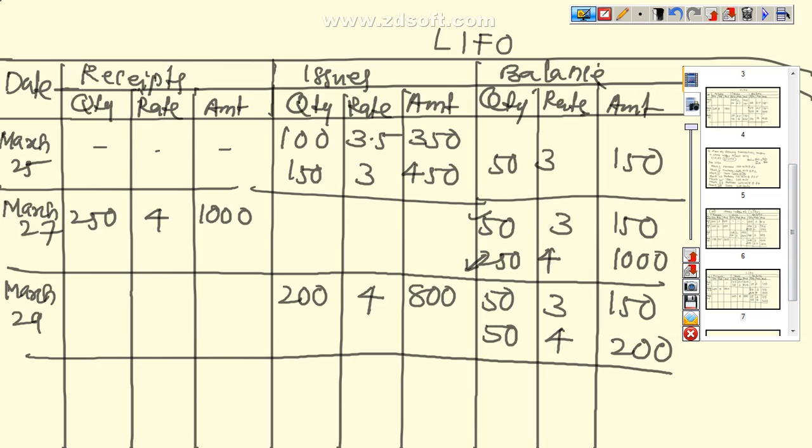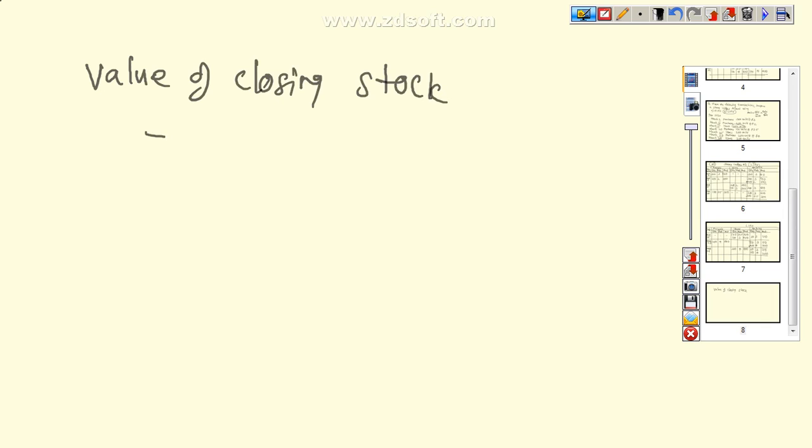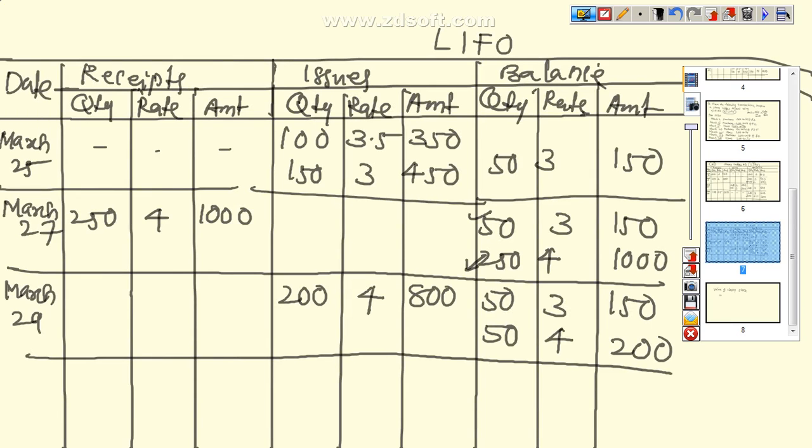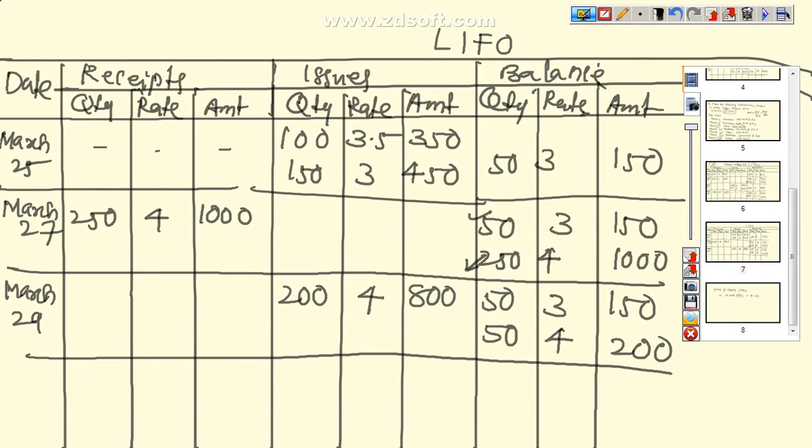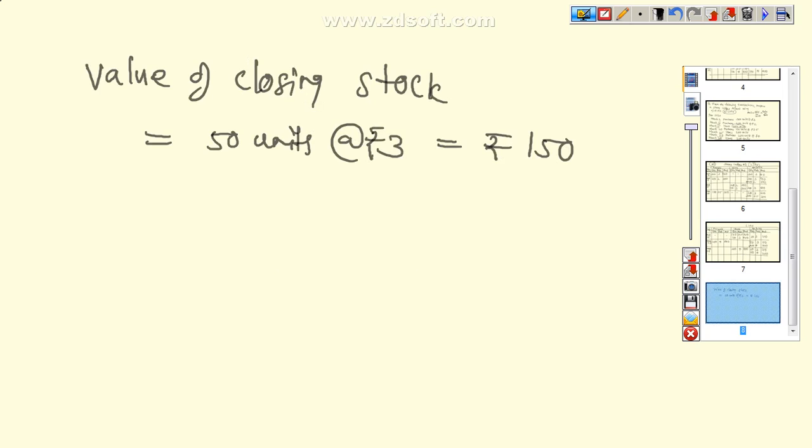So value of closing stock, we write it here, value of closing stock under LIFO method, that is equal to 50 units at the rate of 3 is equal to rupees 150, and again one more 50 units at the rate of rupees 4, that is equal to rupees 200.